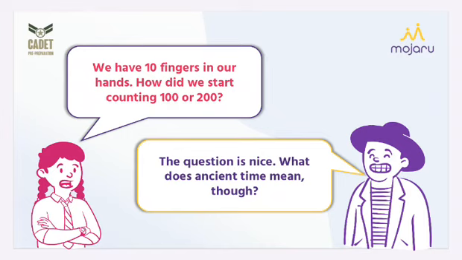A friend is asking another friend, we have 10 fingers in our hand. How did we start counting 100 or 200? The question is nice. What does ancient time mean though?